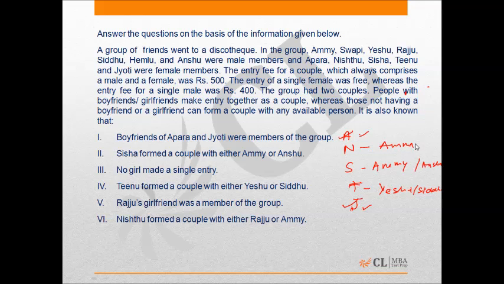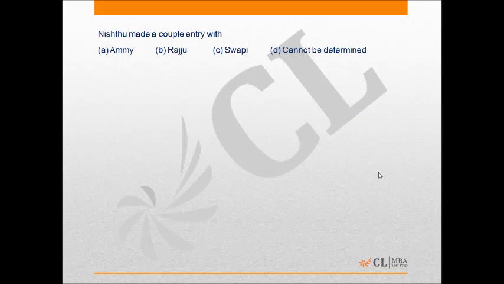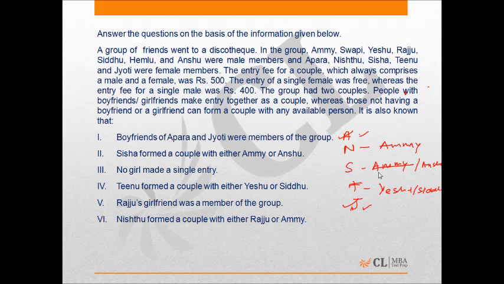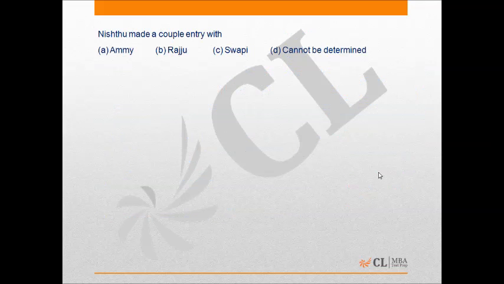and from here we can say that Shisha must have formed a group with Anshu. So that's all what we have here. Now coming to the questions. In the first question, it is asking Nistu made a couple entry with. As we have already seen, Nistu made couple entry with Emmy. So option A is the correct answer.